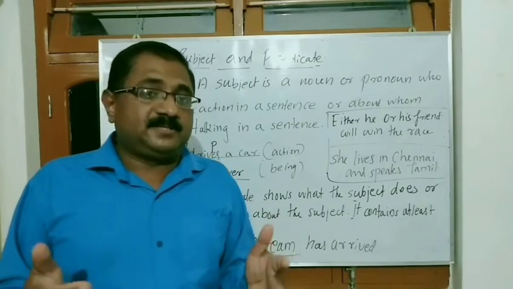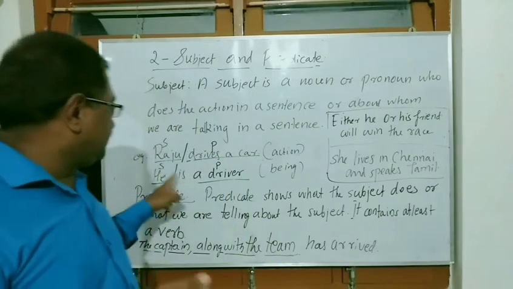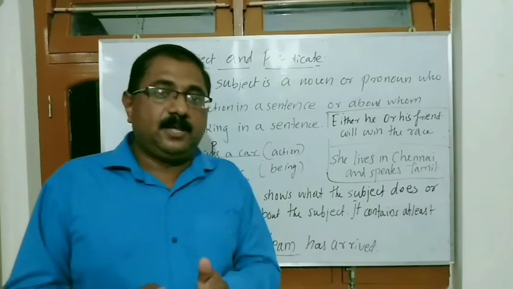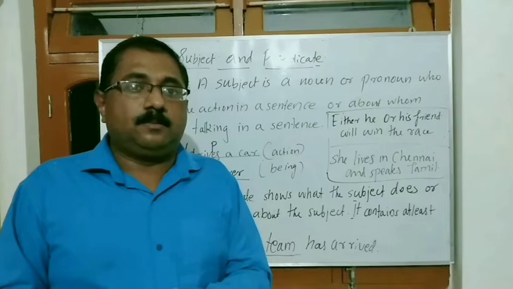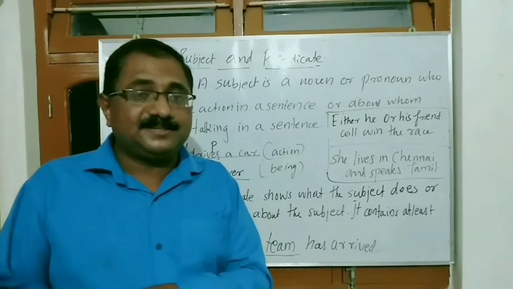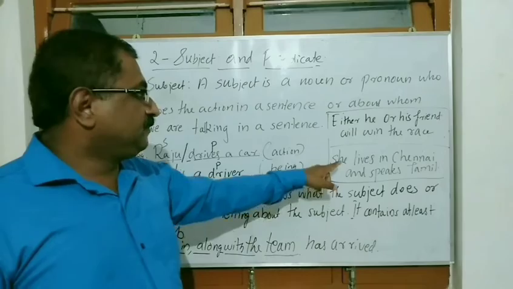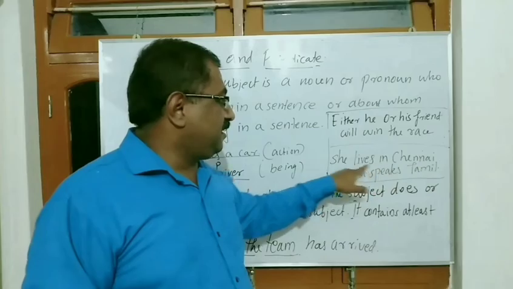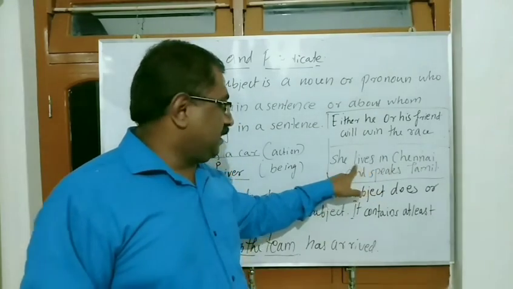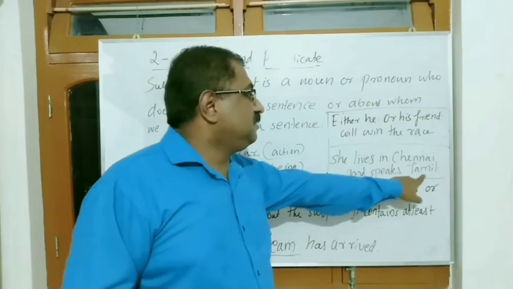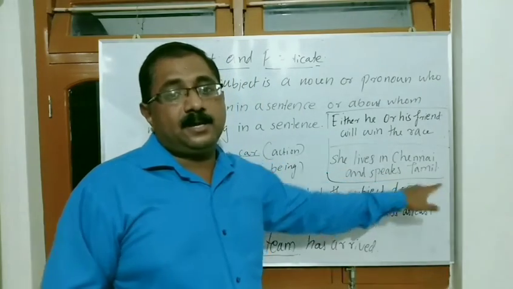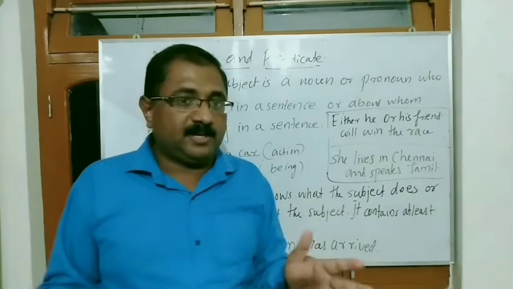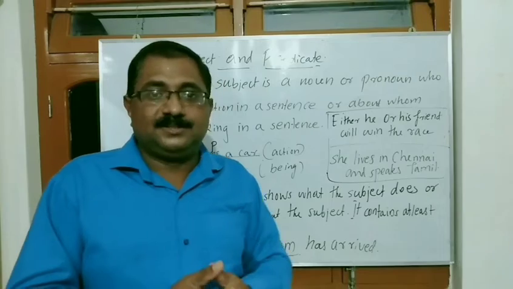The next one: like compound subject, compound predicate is also there. Normally we can say one subject and one verb, like Raju drives a car: one subject, one verb. But in some sentences we can find many verbs used for one subject. Like this sentence: she lives in Chennai and speaks Tamil. In this sentence, she is the subject here. Two predicates are there: lives in Chennai and speaks Tamil. But they have been connected by a conjunction. A conjunction is necessary for connecting such compound predicates.